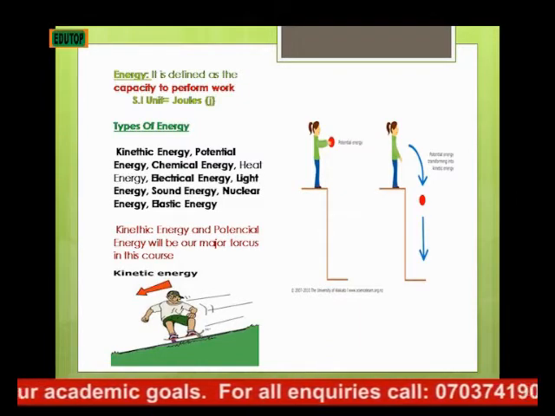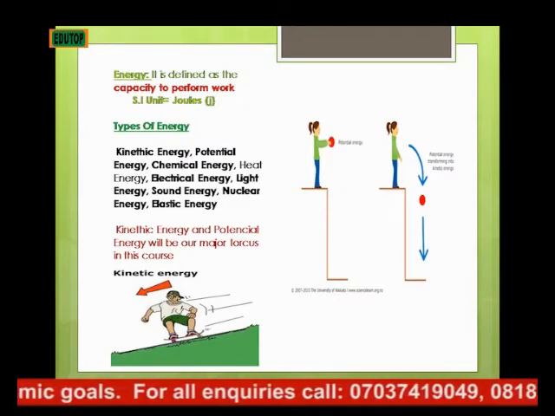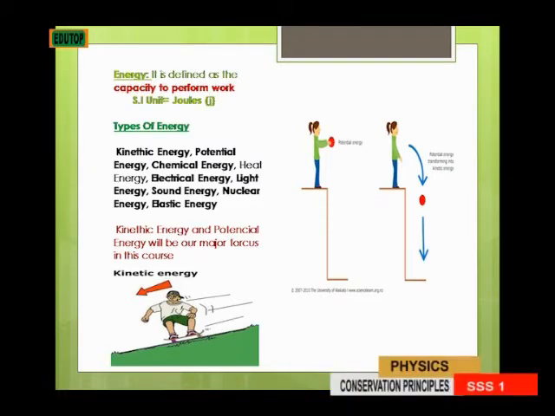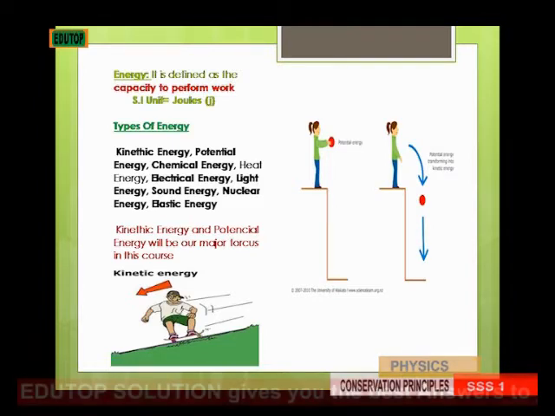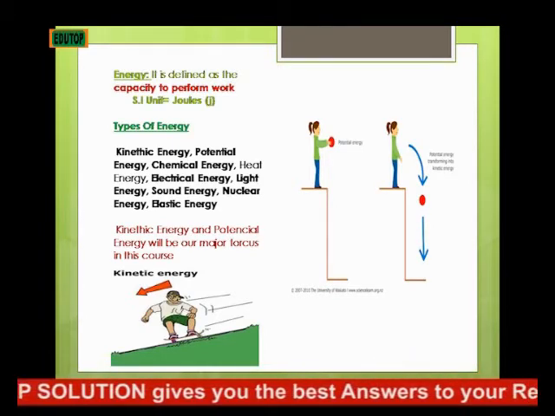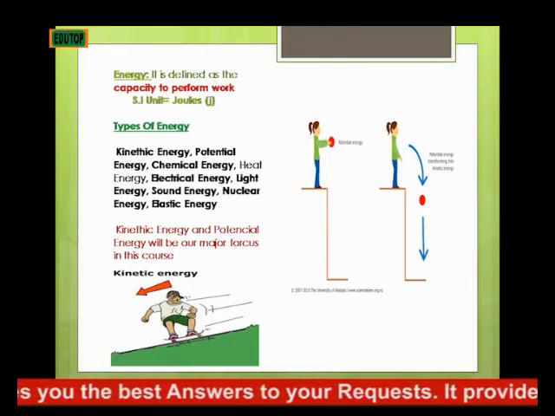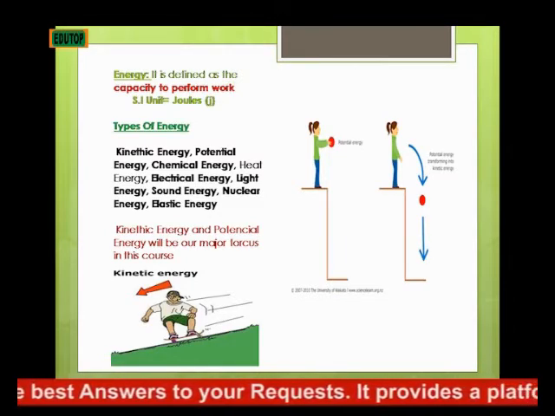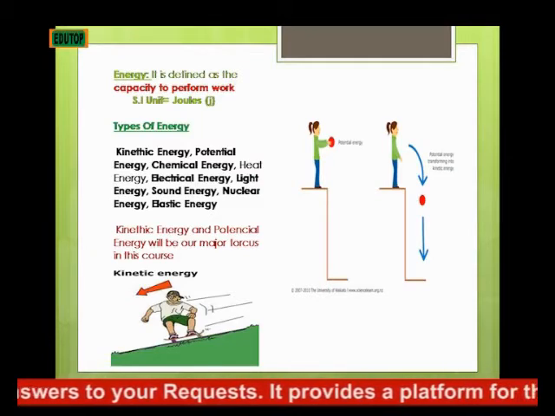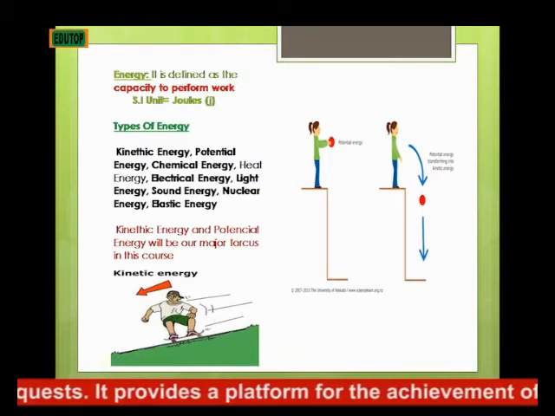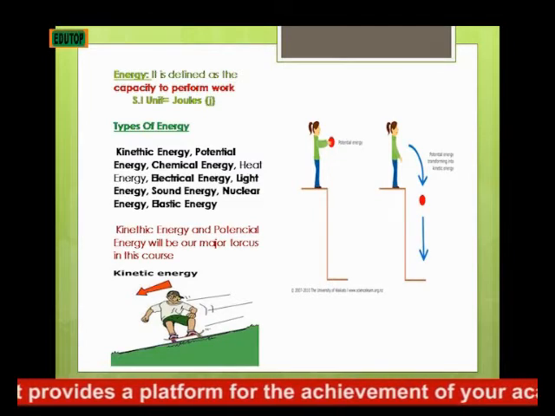Kinetic energy itself is a little bit deeper and has a lot of subtopics under it. First of all, we need to look at all the classes of energy. We have chemical, heat, electrical energy, sound energy, and light energy.